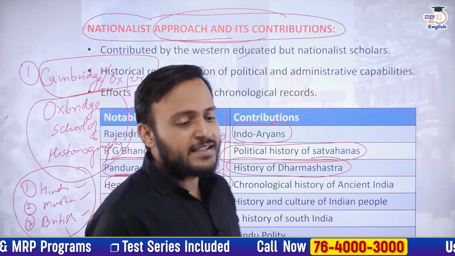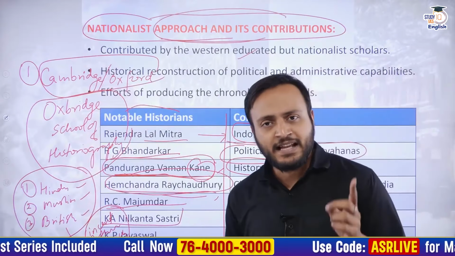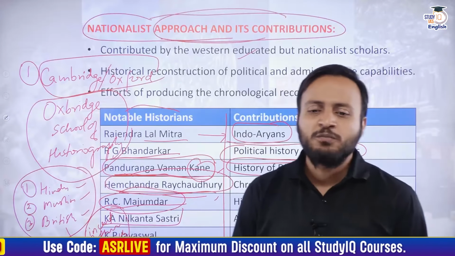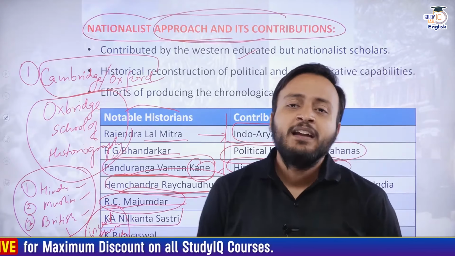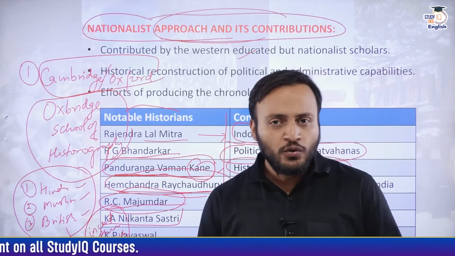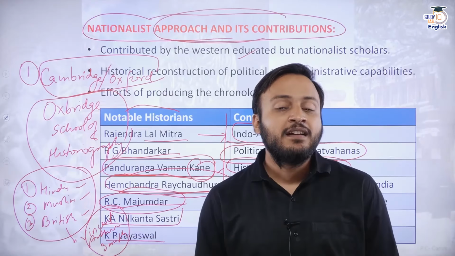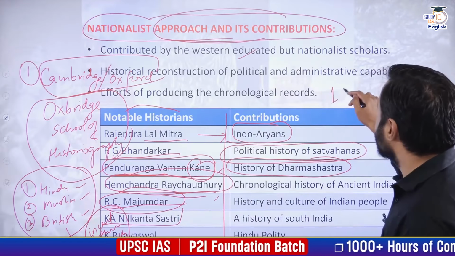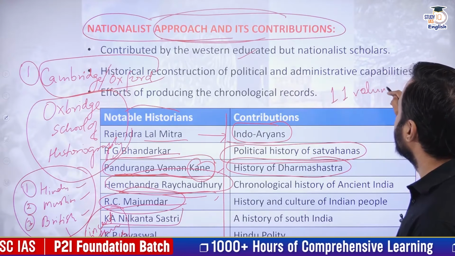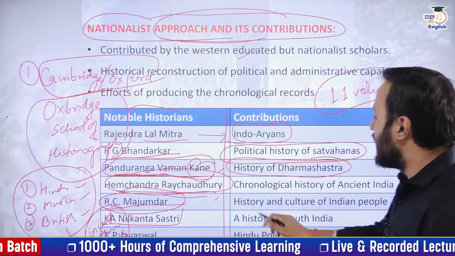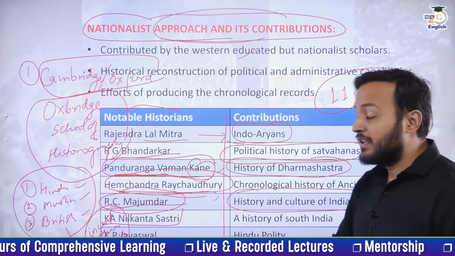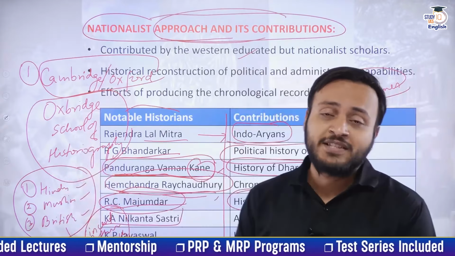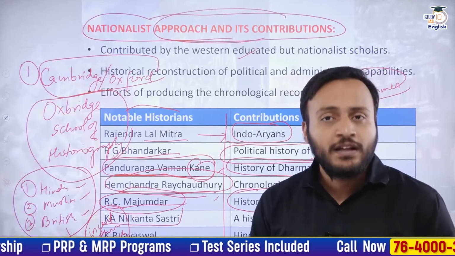Then there is one of the greatest historians that India has ever produced, R.C. Majumdar. He was hired by the government of India to complete a project of writing the complete history. He wrote 11 volumes about the history and culture of the Indian people. Remember, 11 volumes. This is probably the most extravagant work related to Indian history.